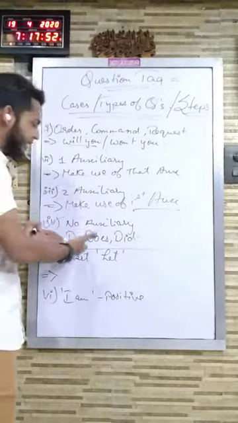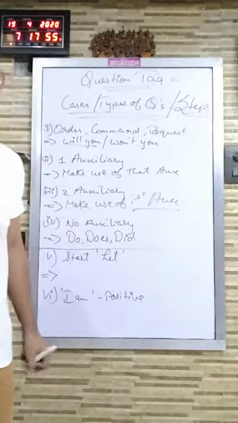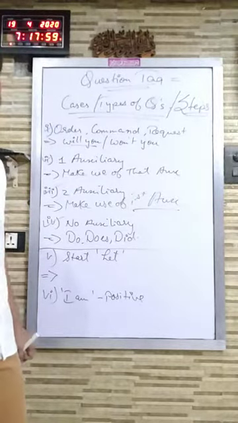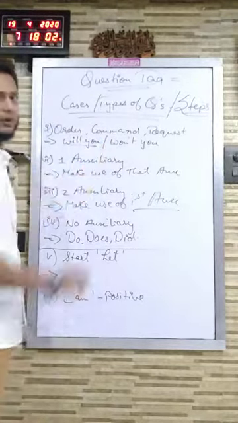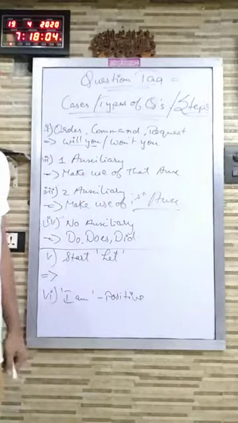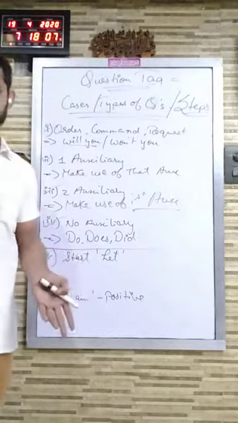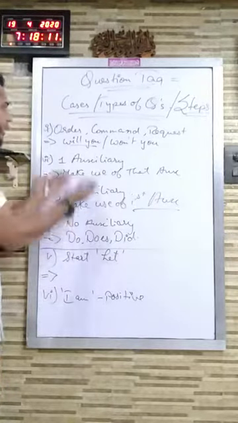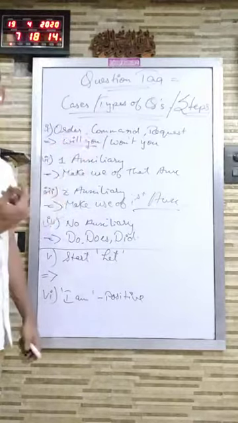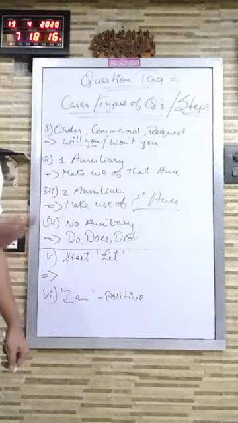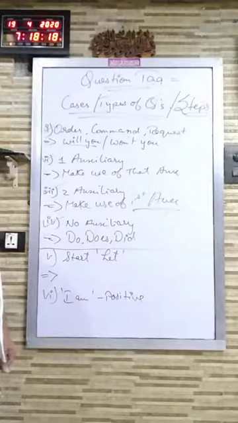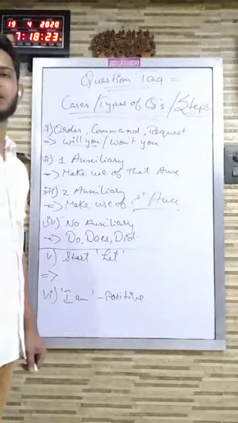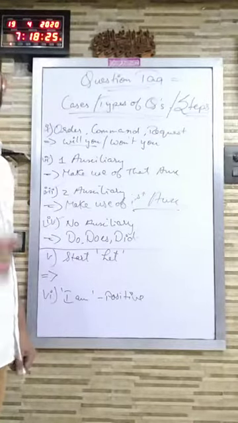It means that I have to make use of these three, that is do, does, and did for making question tag. Again, you are wrong. Why? Because the sentence is having the expression of order, command or request. Give me your book. Clearly it shows order or request. So instead of using do, does, and did, you will be making use of won't you, will you, or won't you. Am I very clear? So that is why I'm again and again repeating that please follow the steps, otherwise any tricky question comes and you will be writing the wrong answer.